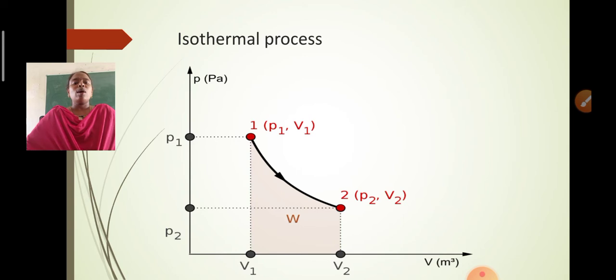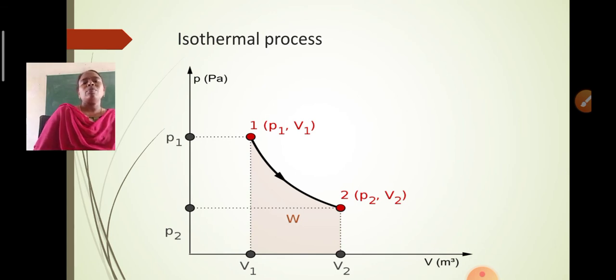If you observe this figure, the volume is reducing, and with the volume reduction the pressure is increasing. P1 V1 clearly says that at a particular point V1, P1 is high, and at a particular point V2, P2 is very low here. The change between these two states gives rise to the work done, so that the temperature of the system remains constant. This is what is called an isothermal process.